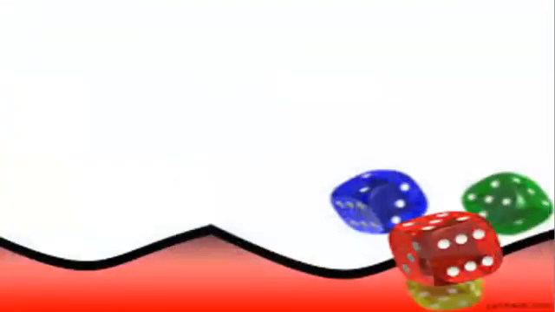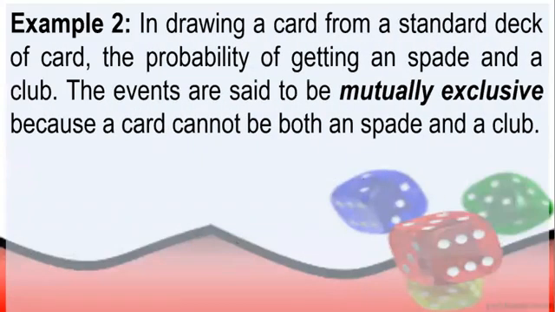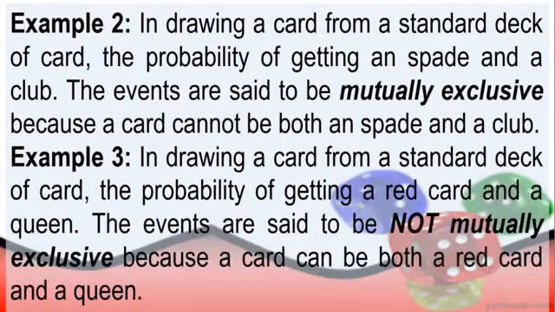Another example. In drawing a card from a standard deck of cards, the probability of getting a spade and a club. The events are said to be mutually exclusive because a card cannot be both a spade and a club. Ibig sabihin po, once we draw a single card, hindi po pwede na yung card na yun ay parehong spade at saka club. Another example, our last example.